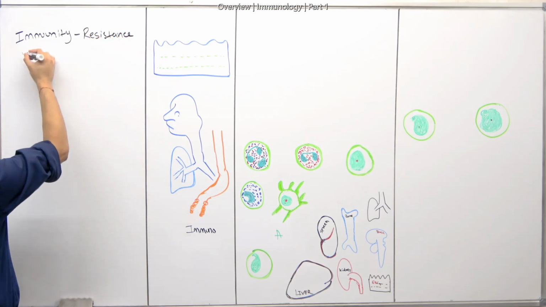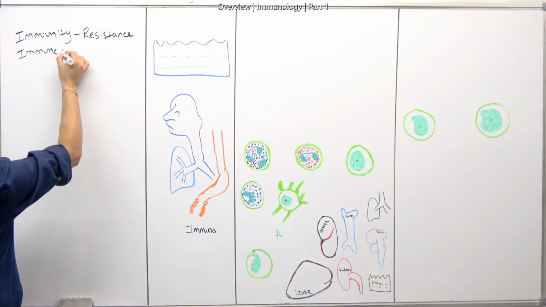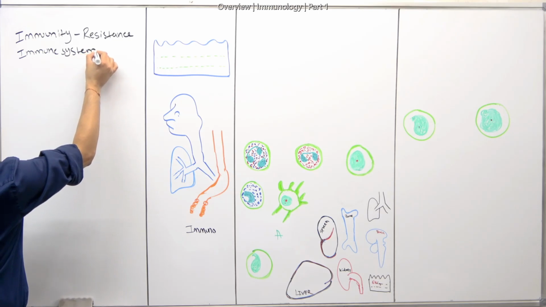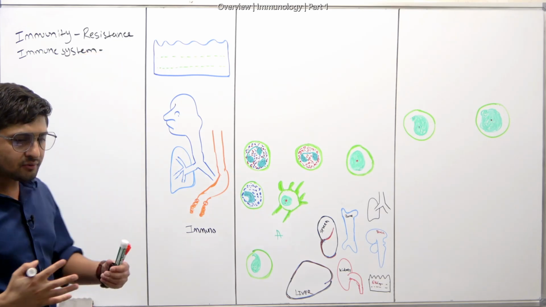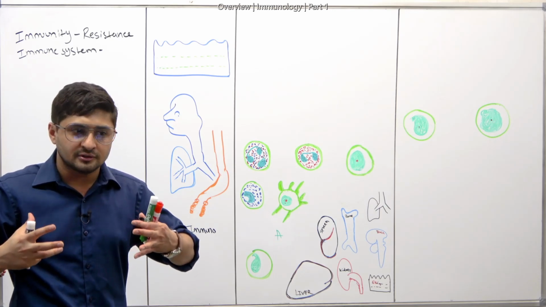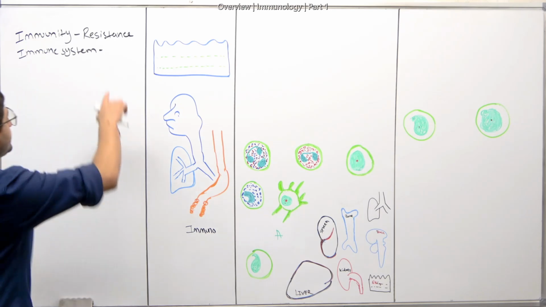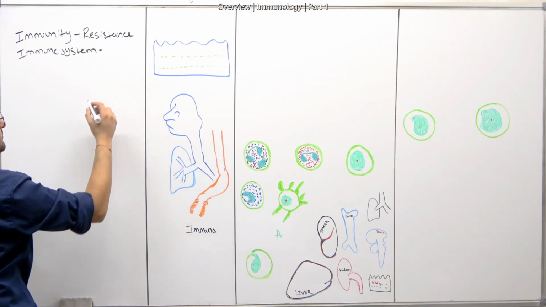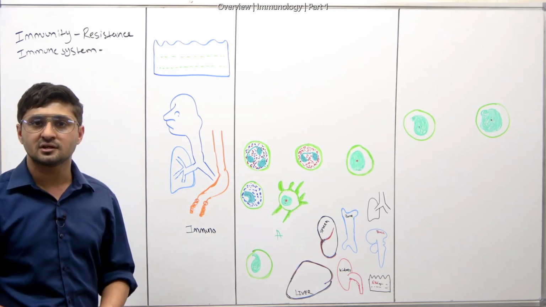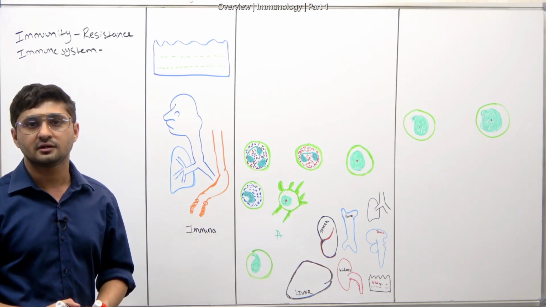Then we also have to talk about what the immune system means. The immune system is a collection of tissues, organs, or mediators that respond and provide resistance to fight infection. Together, we call them an immune system.